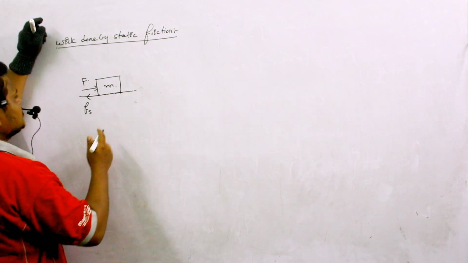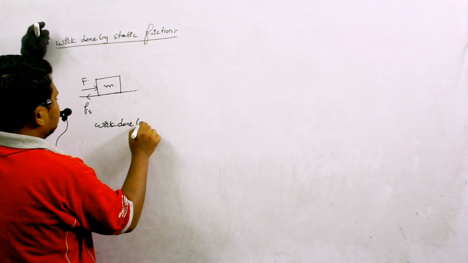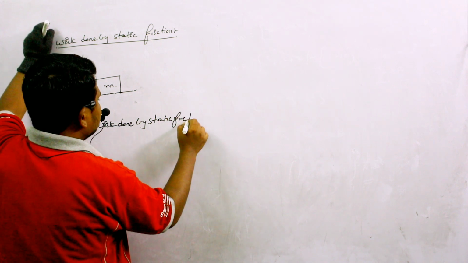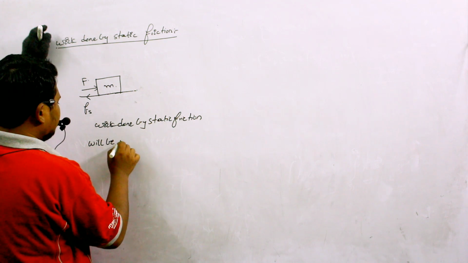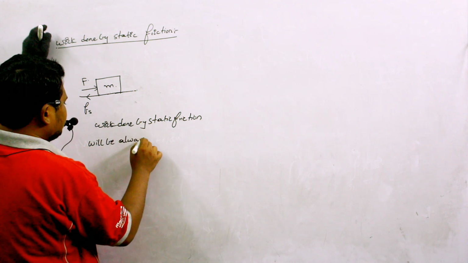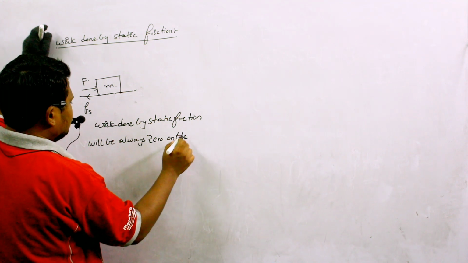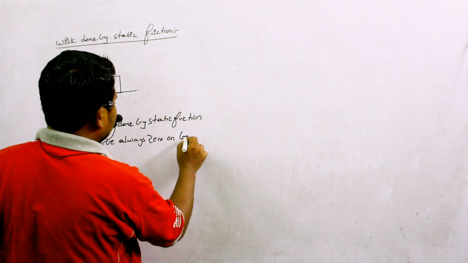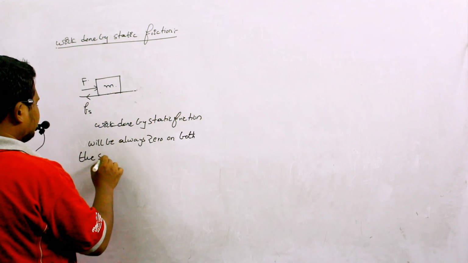So definitely I can say work done by static friction will always be 0 on both the surfaces.